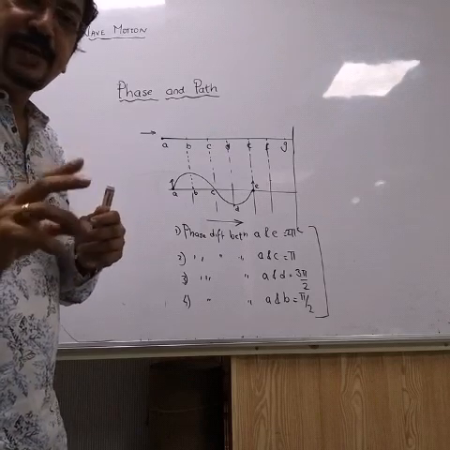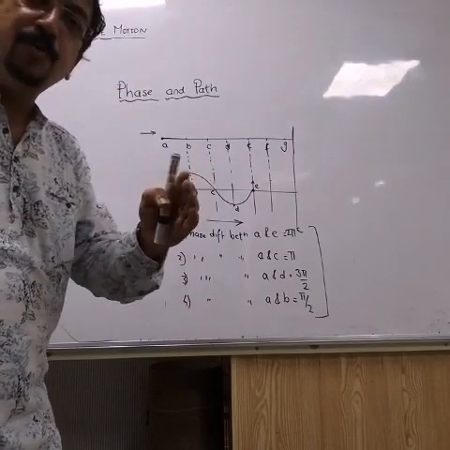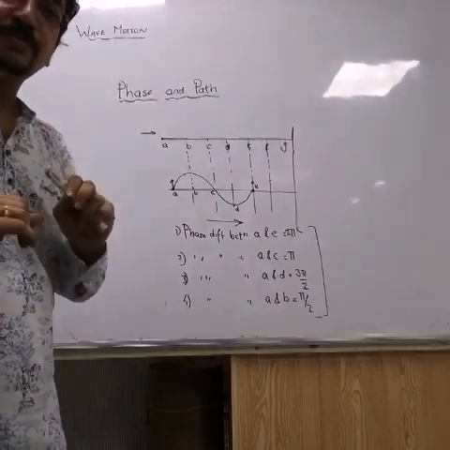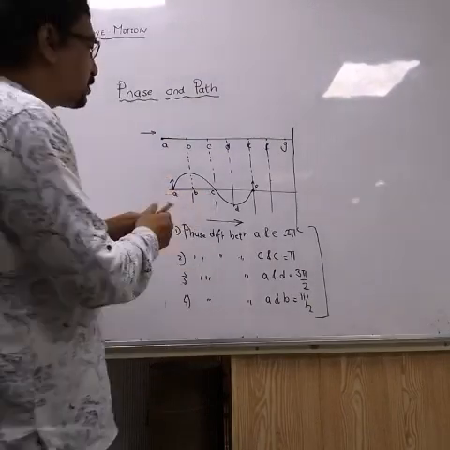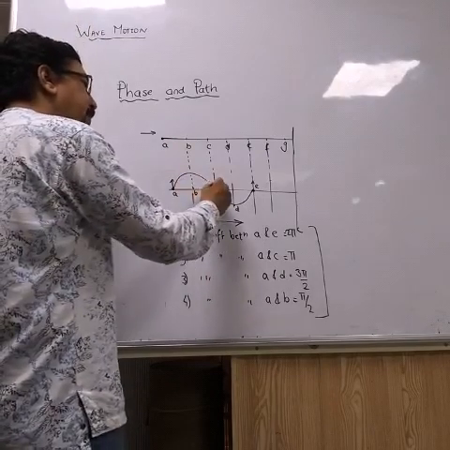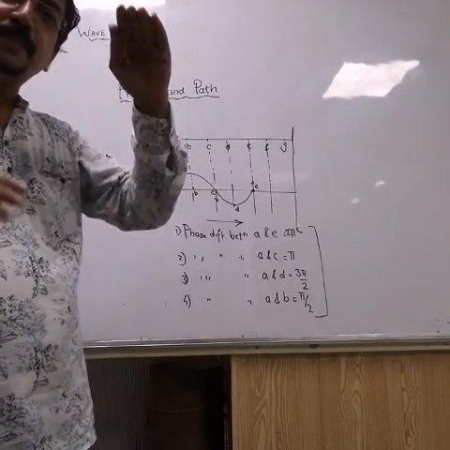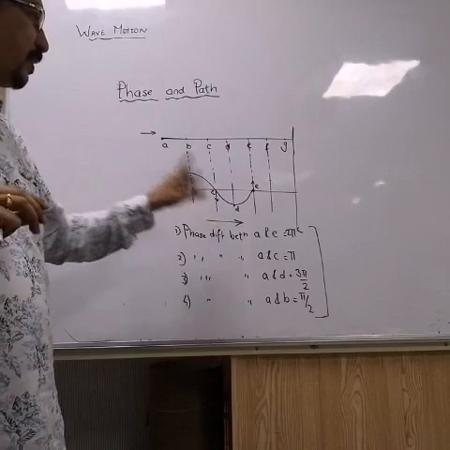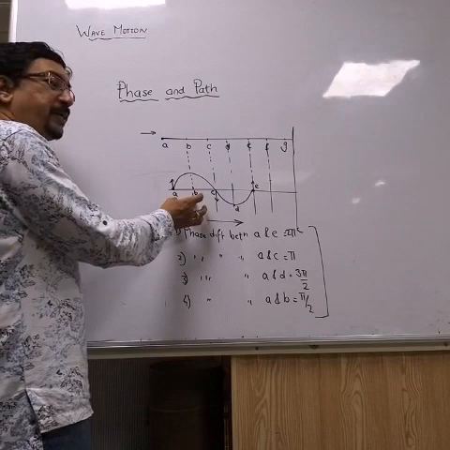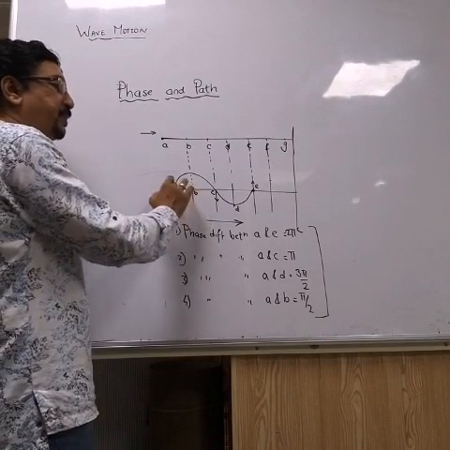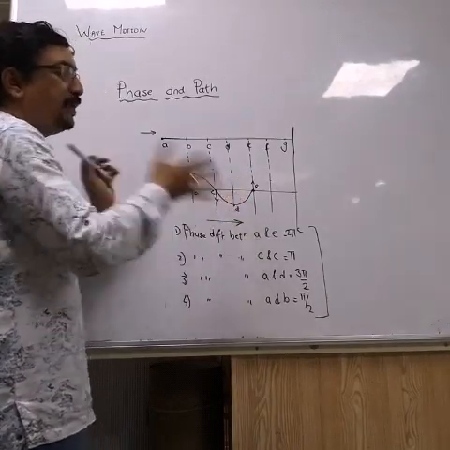When I say phase difference between two particles is 2 pi, that means both these particles are moving together up and together down. But when I say phase difference between two particles is pi, that means one particle is going up, other particle will be going down. Getting it? One particle will be moving up, the other particle will be moving down. Correct? And similarly, between two particles which is half of this, the phase difference will be pi by 2, or it may be 3 pi by 2, any one.